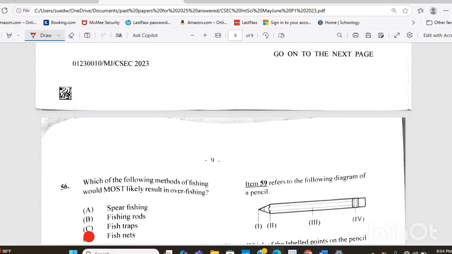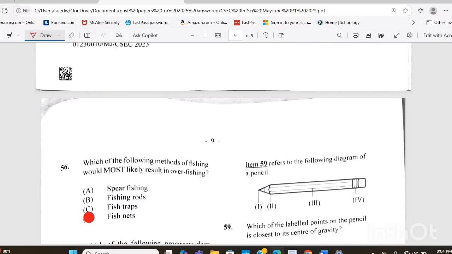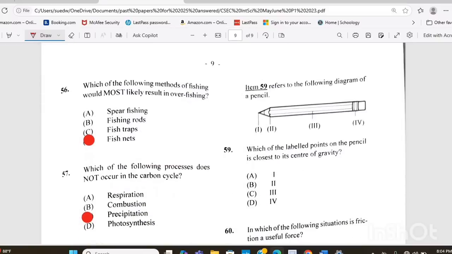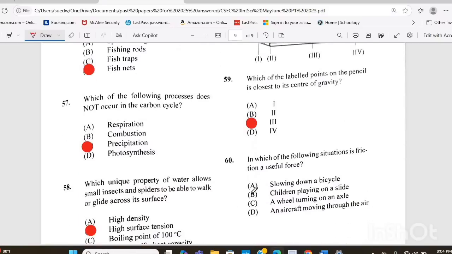Question 59. Item 59 refers to the following diagram of a pencil. Which of the labeled points on the pencil is closest to its center of gravity? Is it I, or IV? The answer there is C. And the final question in this paper.